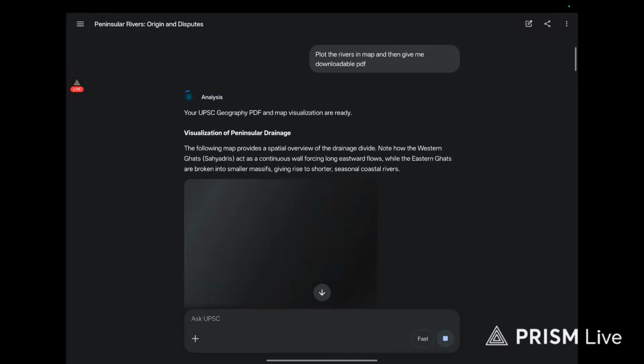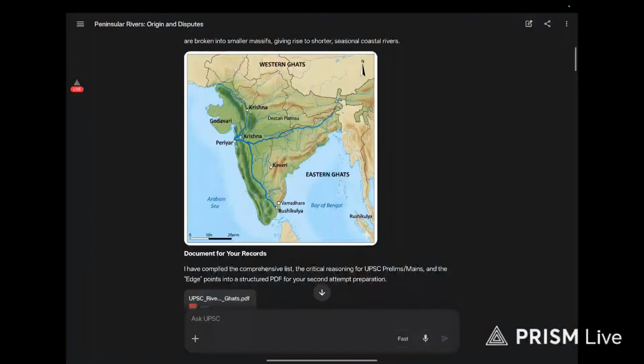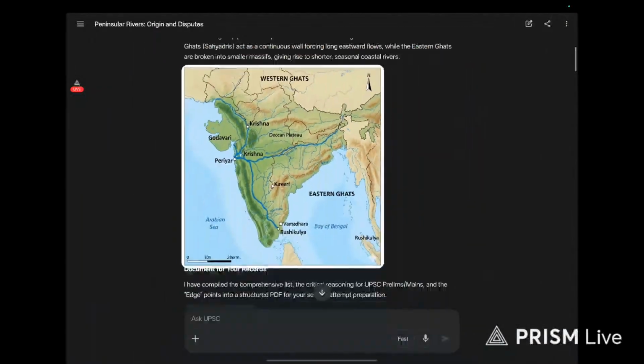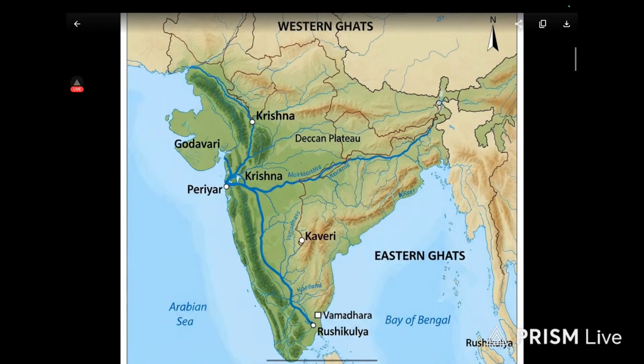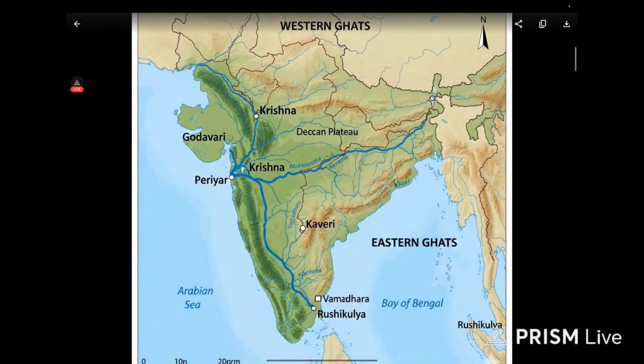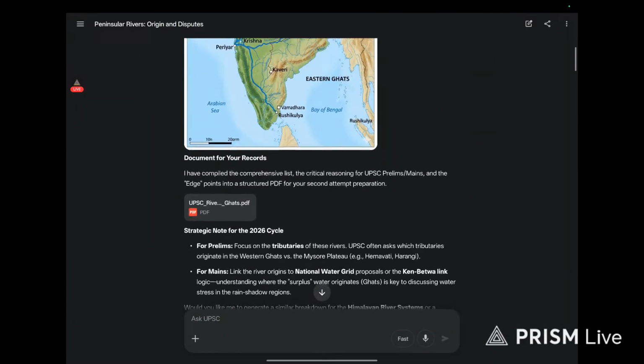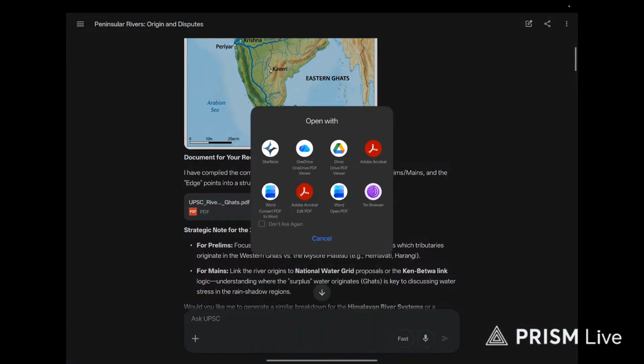Okay, it has generated something. Okay, Periyar. Okay, Western Ghats. Wow. See, what does it say? The Western Ghats are over here, but it is a completely useless map. Completely useless.